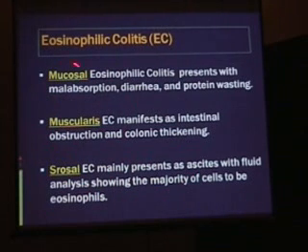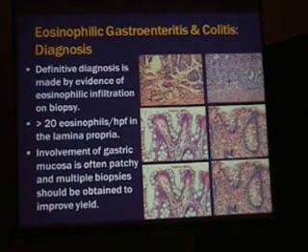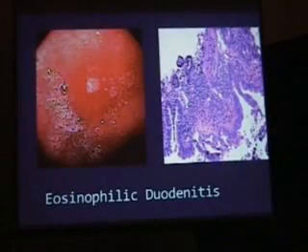Of course, the condition can affect all the layers. As I presented in the first case, all the layers were affected, with signs of intestinal obstruction and ascites, and even protein losing and protein wasting. This is the histology, because we have to take the histology, not only rely on the picture in the endoscopy, and more than 20 eosinophils are found, especially in the esophagus, because the esophagus normally has no eosinophils in the histology. This is a series reported in the United States.